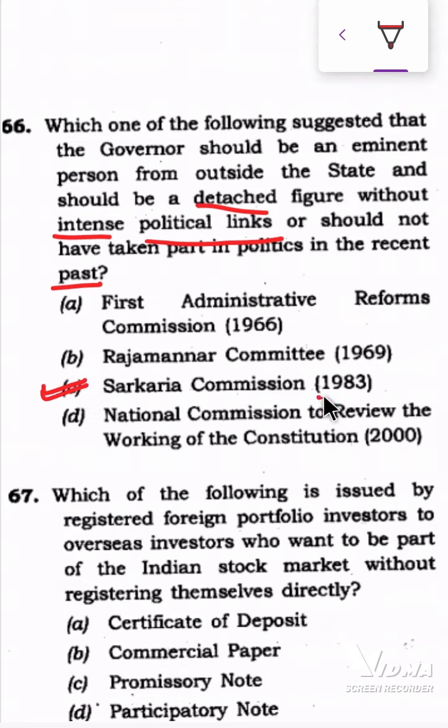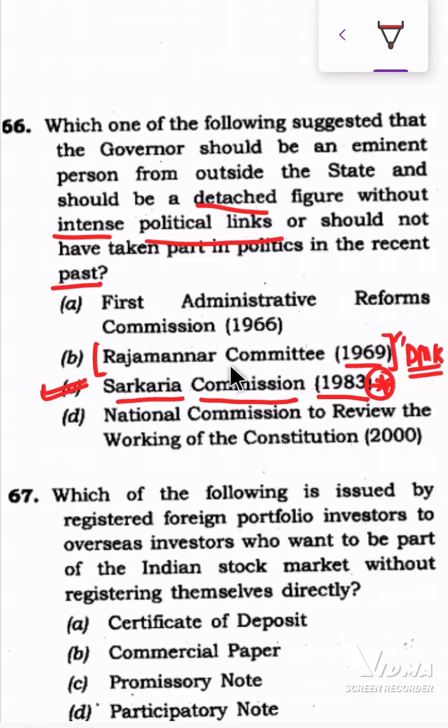The Sarkaria Commission was formed in 1983. The commission was formed to suggest recommendations for a better center-state relationship. So this was mentioned in the Sarkaria Commission. The Rajamannar Committee was established in the year 1969 by the DMK government, and it was also for better coordination between the center and the state.